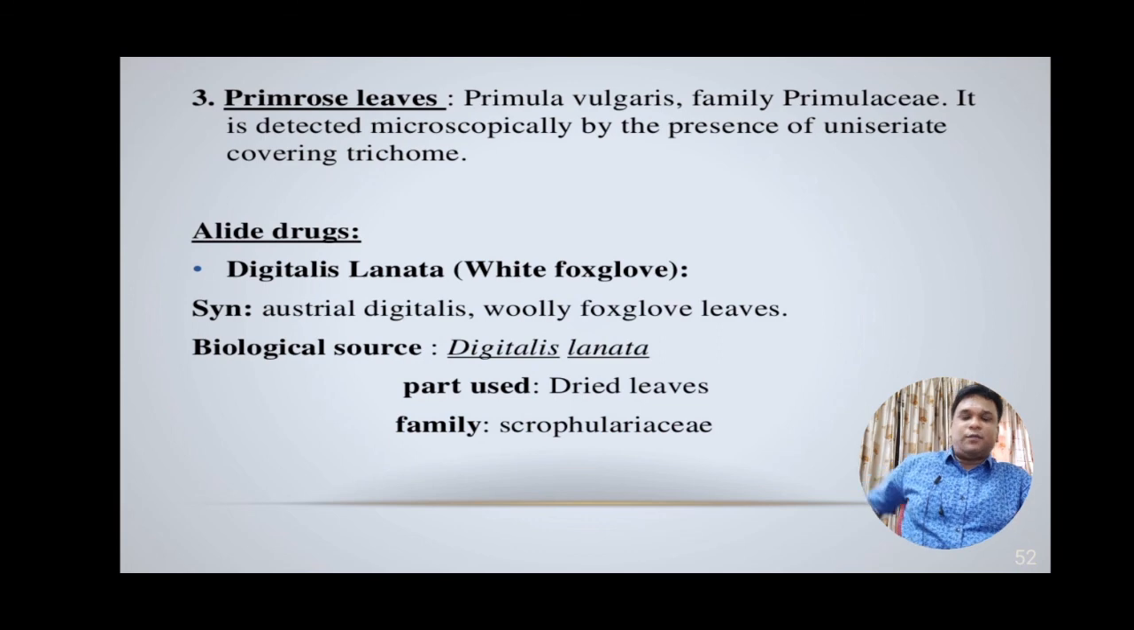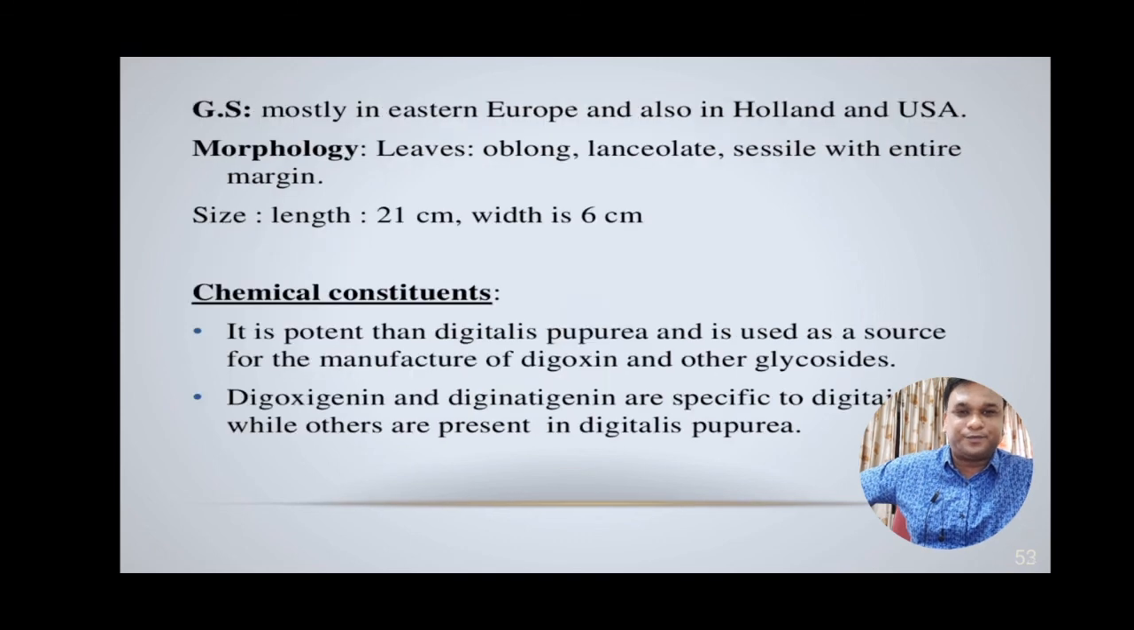Moving over to some allied drugs which are used like digitalis leaves. One of them is Digitalis lanata, which is also known as white foxglove leaves. The synonyms of these leaves are Austrian digitalis and woolly foxglove leaves. Its biological source is Digitalis lanata and the part used is the dried leaves. It belongs to the family Scrophulariaceae.